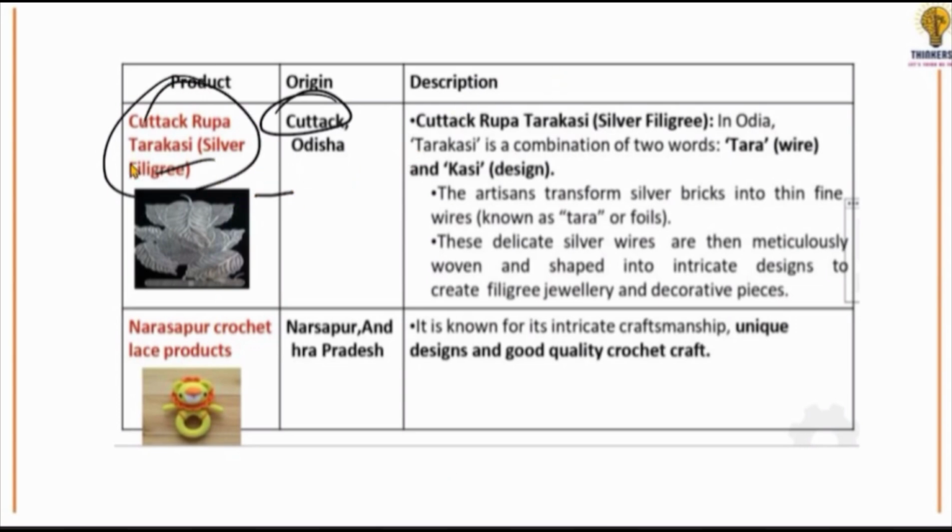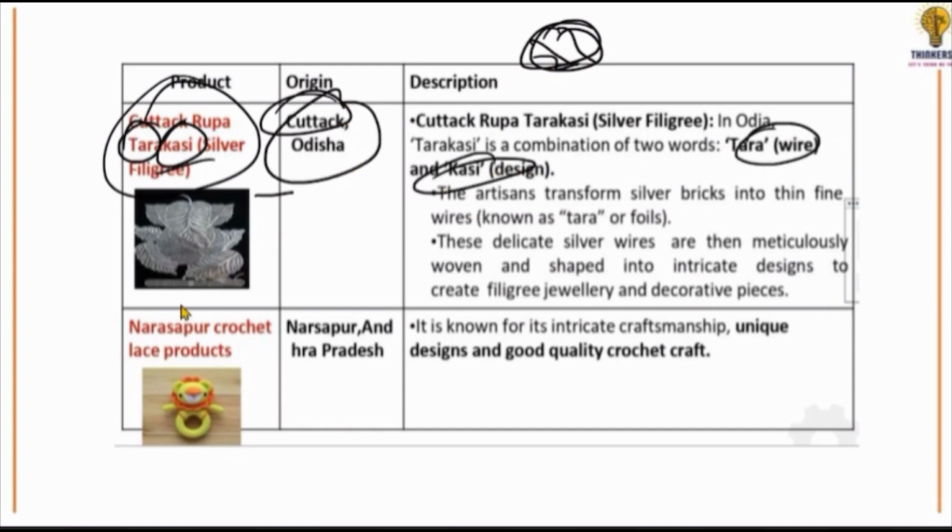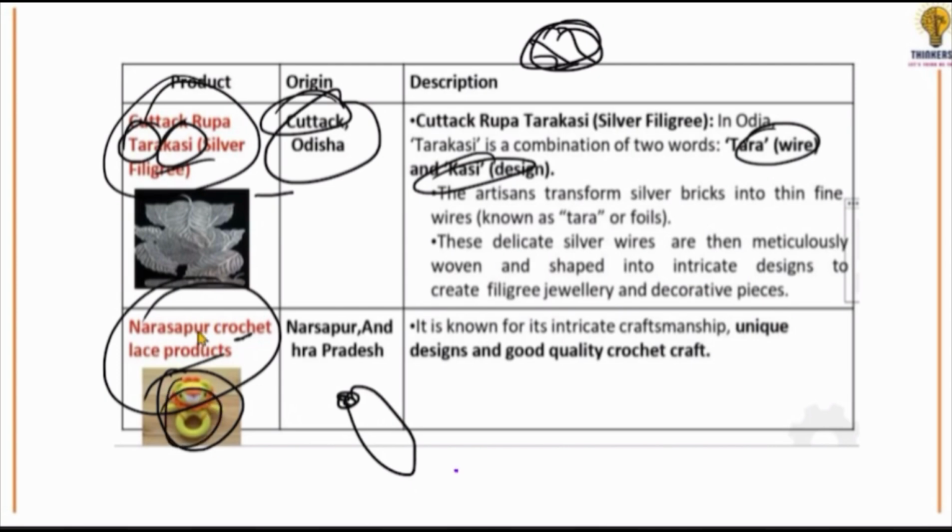What does Tarakashi mean? Tar means wire, and Kashi means design. There is a silver design in which wires are made like this, and if jewelry is made, then this is Tarakashi. Where is this Kotak? It is in Orissa. Then this lace product of Narsapur, which is used in making hooks, not clothes. Where is it from? Narsapur, Andhra Pradesh. It has got the GI tag.